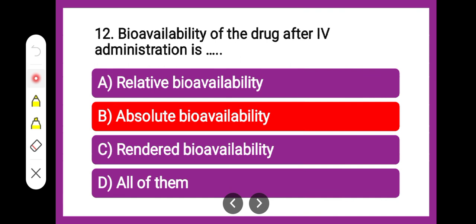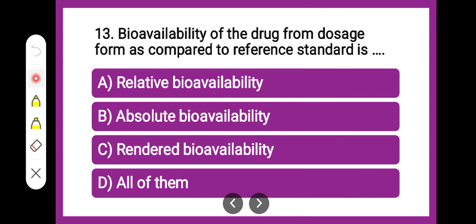Next question. Bioavailability of the drug from the dosage form as compared to the reference standard is dash. Bioavailability of the test dosage form which we have taken, as compared to the reference standard, is relative bioavailability, absolute bioavailability, rendered bioavailability, or all of them.